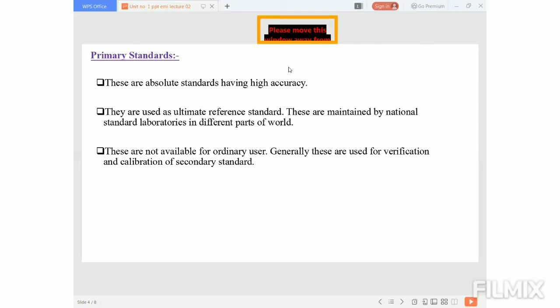And these standards are also used as the reference standard. These standards are also not available for the ordinary user. Generally, these are used for the verification and calibration of secondary standards. Means by using this primary standard, we can calibrate our secondary standards.